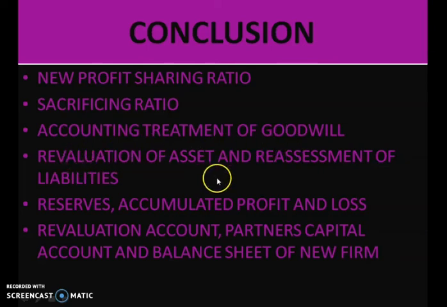We saw that revaluation of assets and reassessment of liabilities for this chapter and the previous chapter, that is change in profit sharing ratio, is one and the same. And reserves, accumulated profit and loss are also related to this chapter and the previous chapter the same. The only difference is the new partner will not get a share in this. We did the problem related to revaluation account, partners' capital account and balance sheet of the new firm.